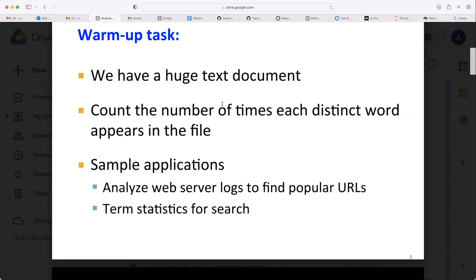So this has various applications outside, even though it looks like a small problem. We have a text document, and we need to count the number of times each distinct word appears in the file. Each search query, they will append to a file. Then the whole set of search queries you can find in that file. Then you may need to find which word is mostly typed in search queries that day, week, month or year. So then we will come to know what people are interested in searching. Last week, what was the most interesting topic for people to search?